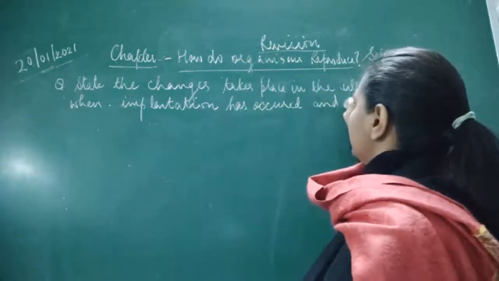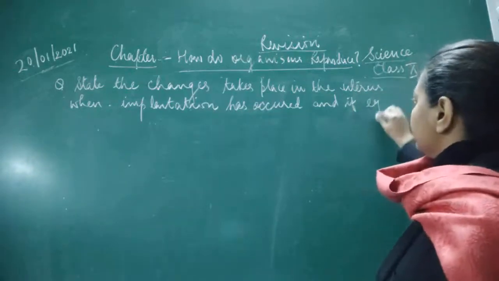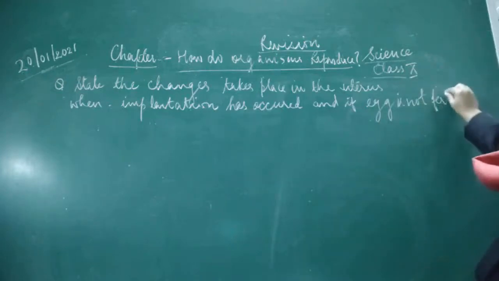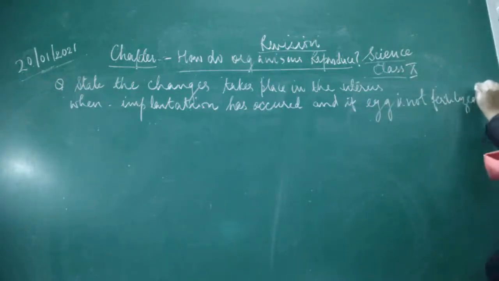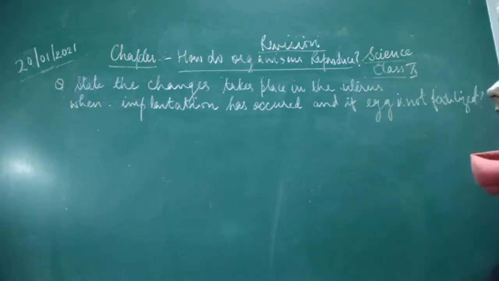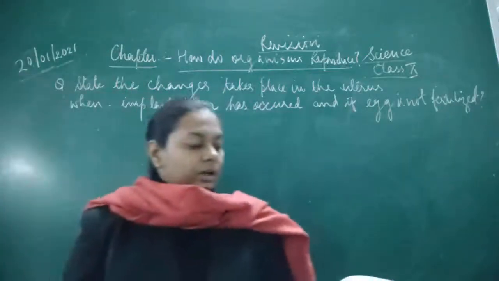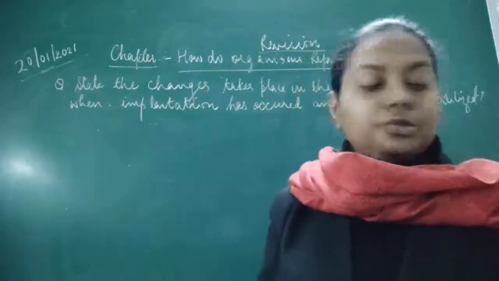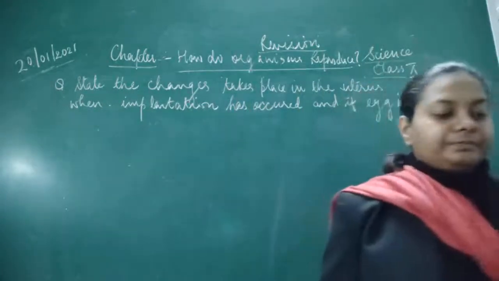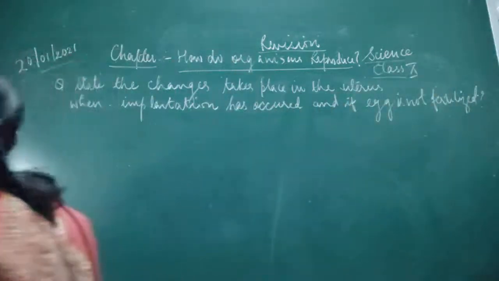and if the egg is not fertilized. Got it? So this you have to write down as 2 parts, because this is a 3 marks question. For example, this could be written in 2 parts, so 1.5 marks for each part.